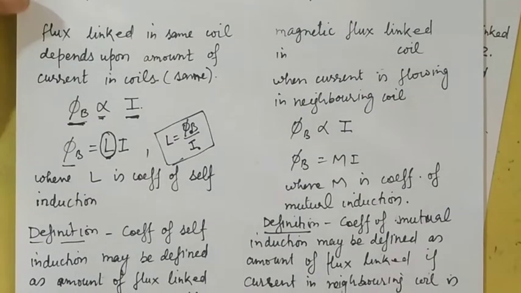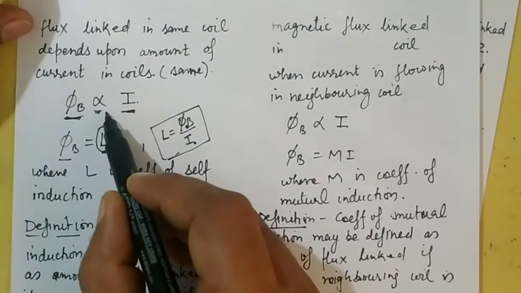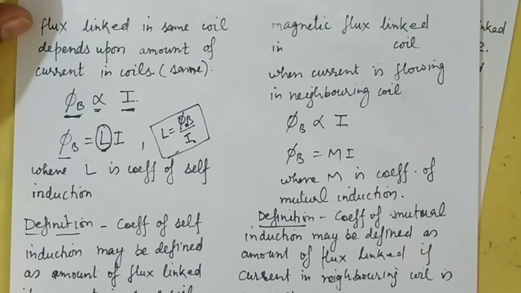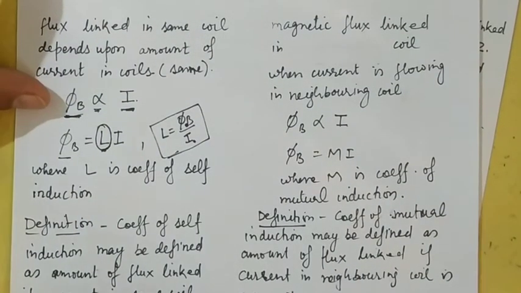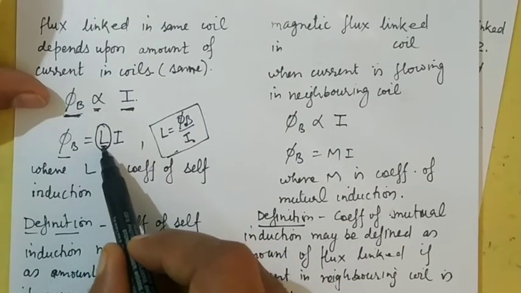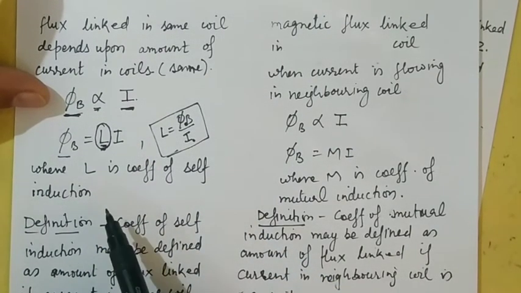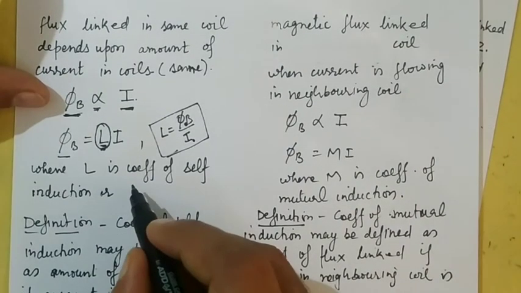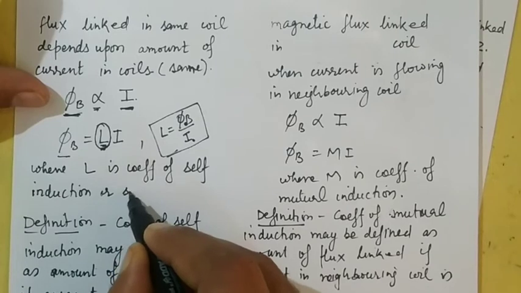So we understood that the amount of flux linked is directly proportional to the amount of current in a coil. If you remove this proportionality by introducing a constant, that constant is L, and it is known as the coefficient of self-induction, or also known as self-inductance.